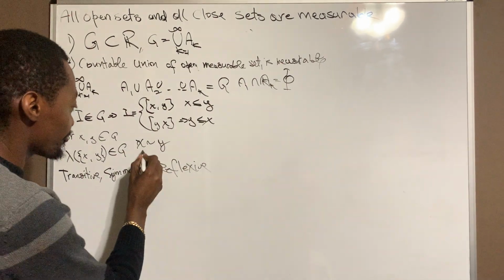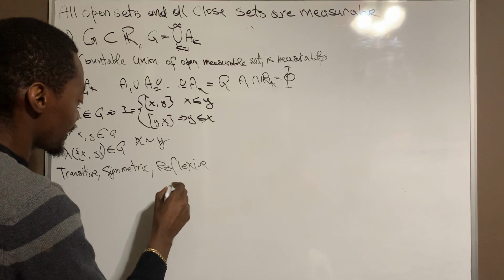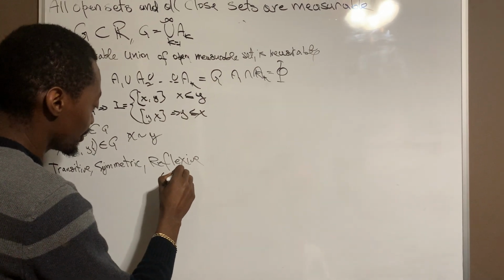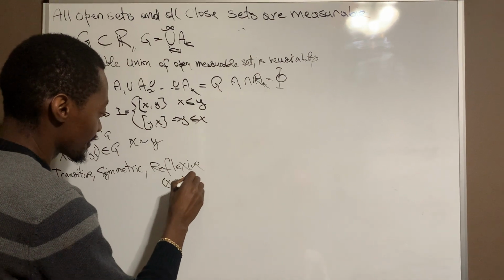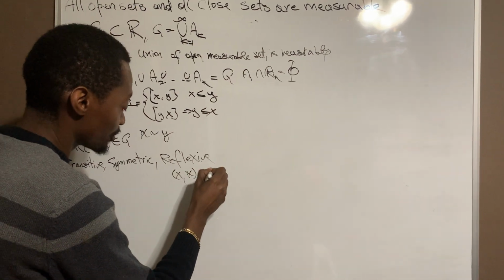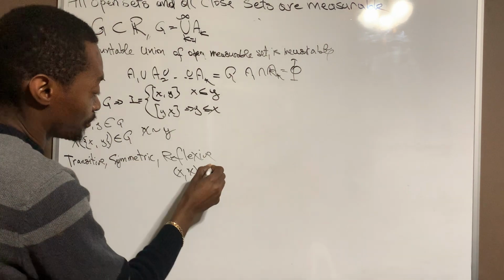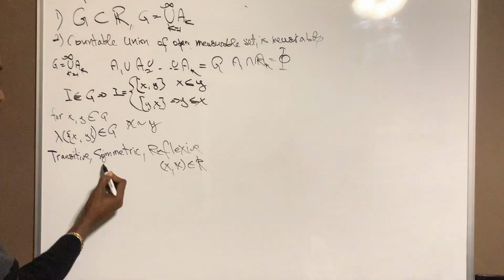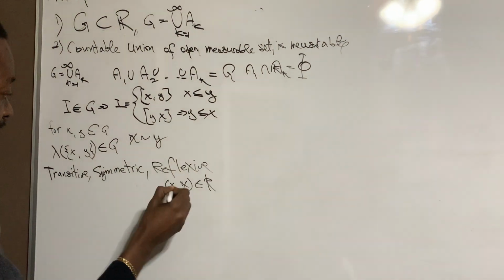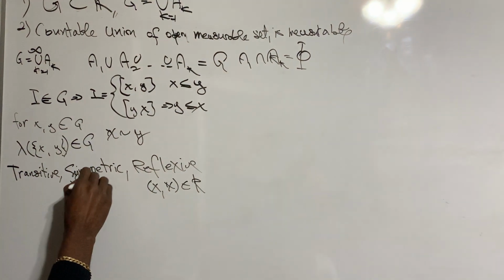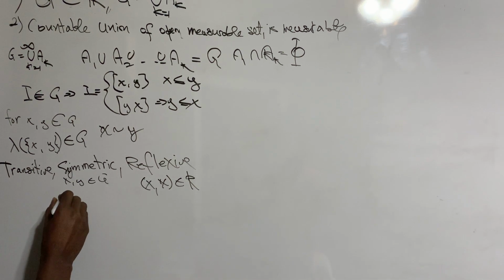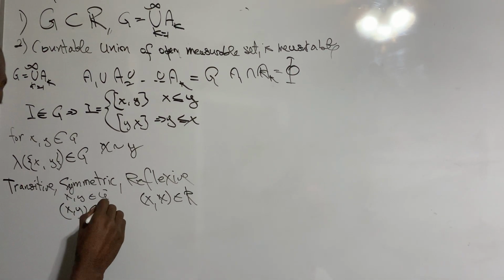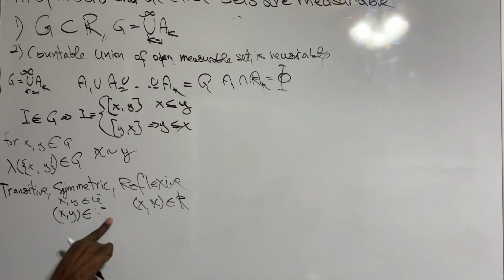Reflexive means if x is in G, the pair xx must also belong to the Cartesian product, which is the relation, must also belong to the binary relation. This is reflexive. Symmetric means if x, y belongs to G, the pair xy belongs to the relation.